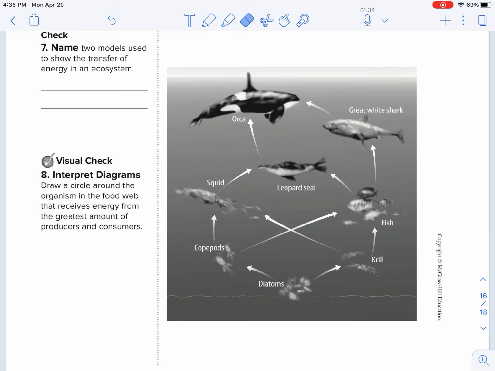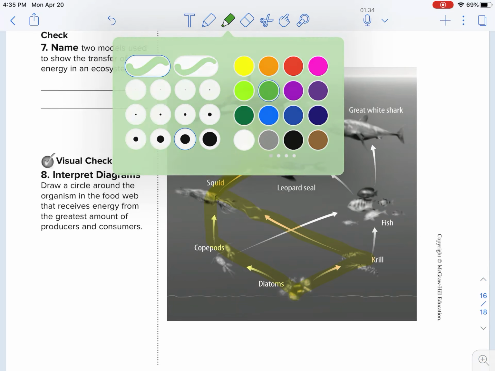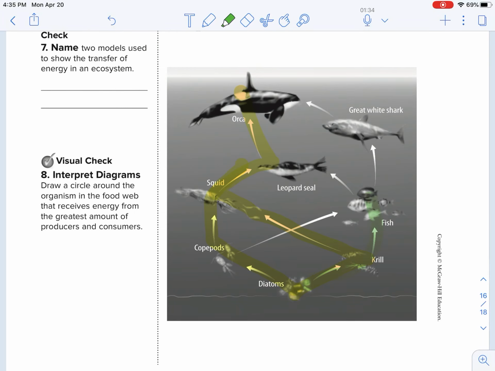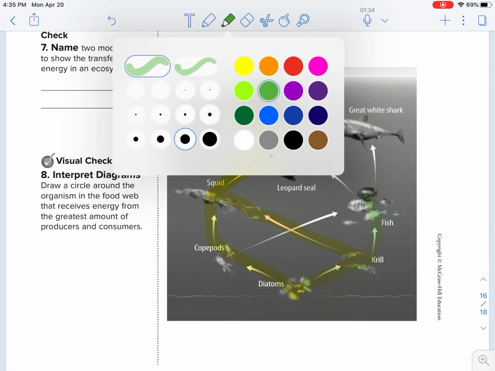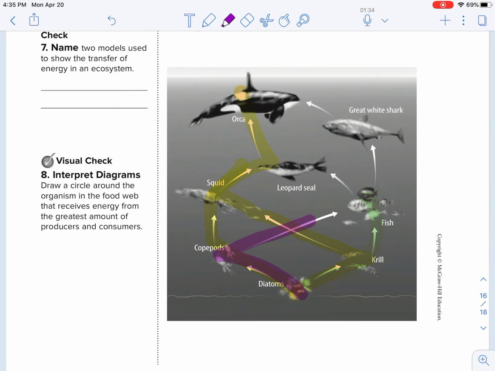Okay, so we can see here how there are several food chains. We have another food chain that could go like this. Another food chain just like this. And another food chain just like this. But a food web is going to be all the different feeding relationships within that ecosystem.